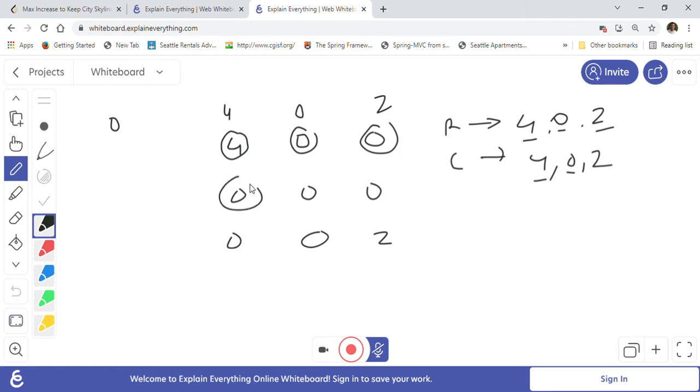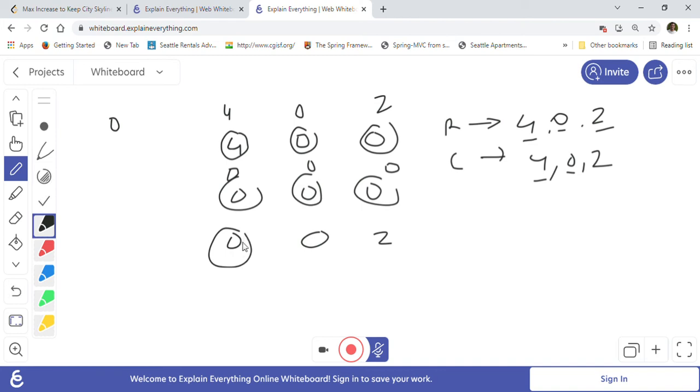Then if we go here, the row max is 0 and the column max is 4, so we take the minimum of that. We cannot make any raise here, so 0. Here also 0 and 0 means again 0. For this one, 0 and 2, so the minimum is 0, so we again cannot make any raise here, so it will be 0.